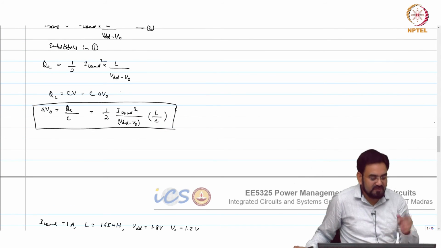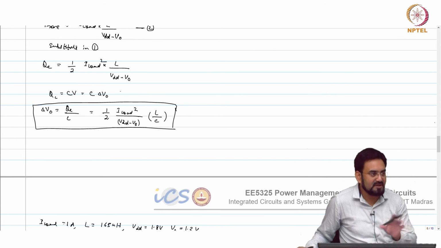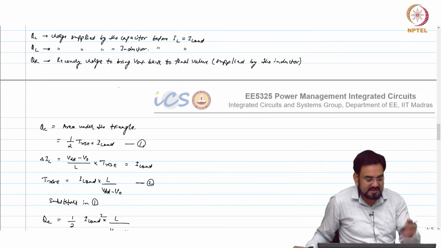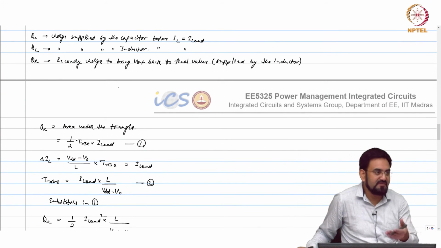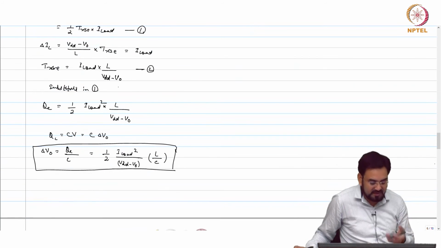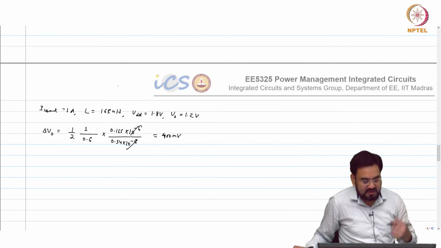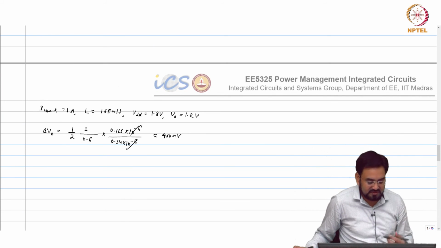You have to always calculate your capacitor value based on the worst case. In this case the worst case is bandwidth limited, because there we were getting 500 millivolt, here we are getting 400 millivolt. But let us say if your V out is 1.6 volt also, then